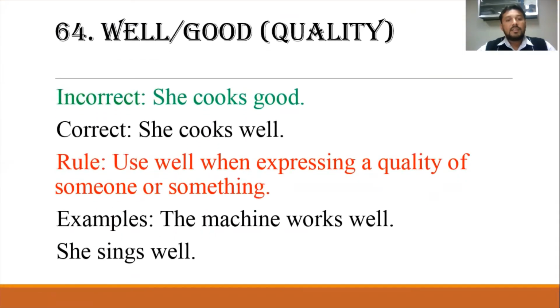But when there is a quality, we should use well instead of good. Like "she cooks good." So she cooks well, because here we are talking about the quality of food or the quality of anything. Use well when expressing the quality of someone or something. The machine works well. Here we are talking about the quality of the machine, how it works. Here we cannot use "the machine works good." The correct is, the machine works well. She sings well.